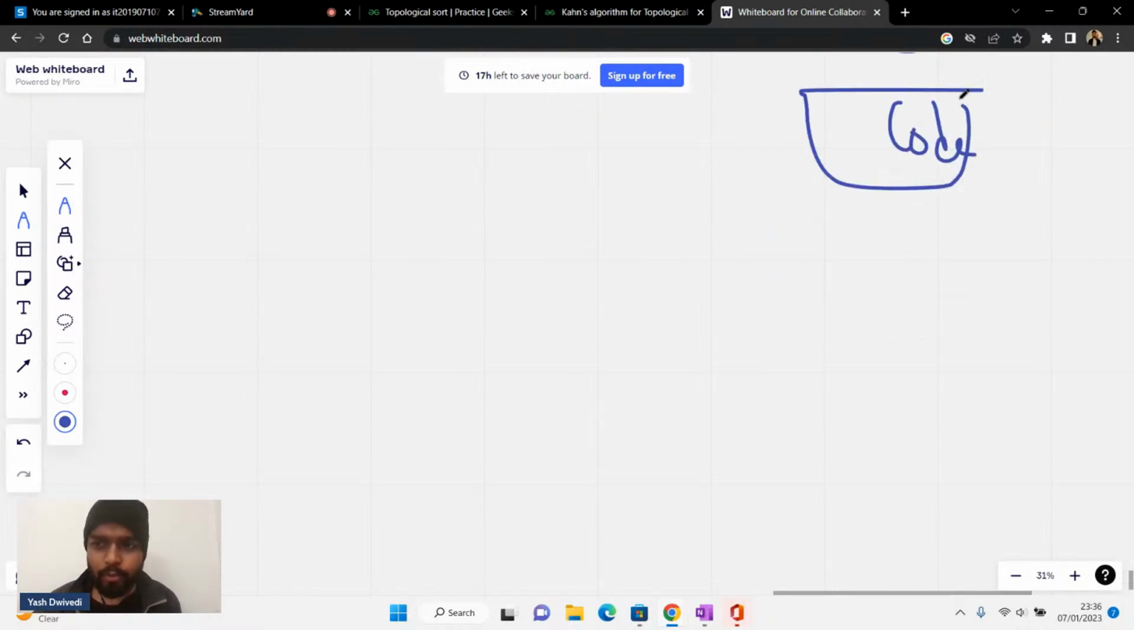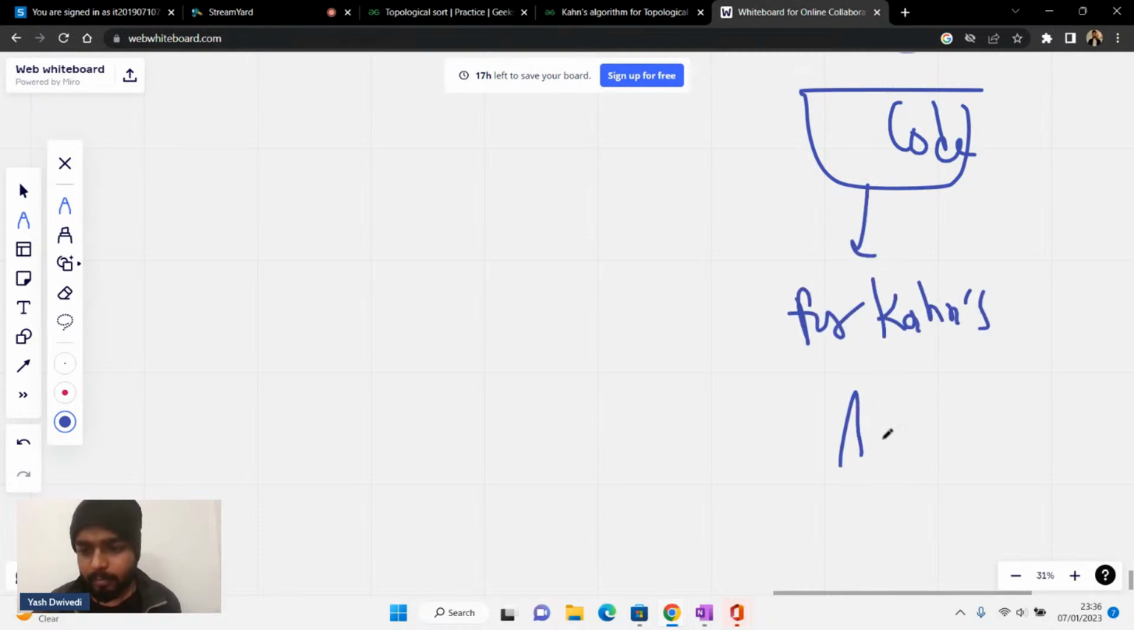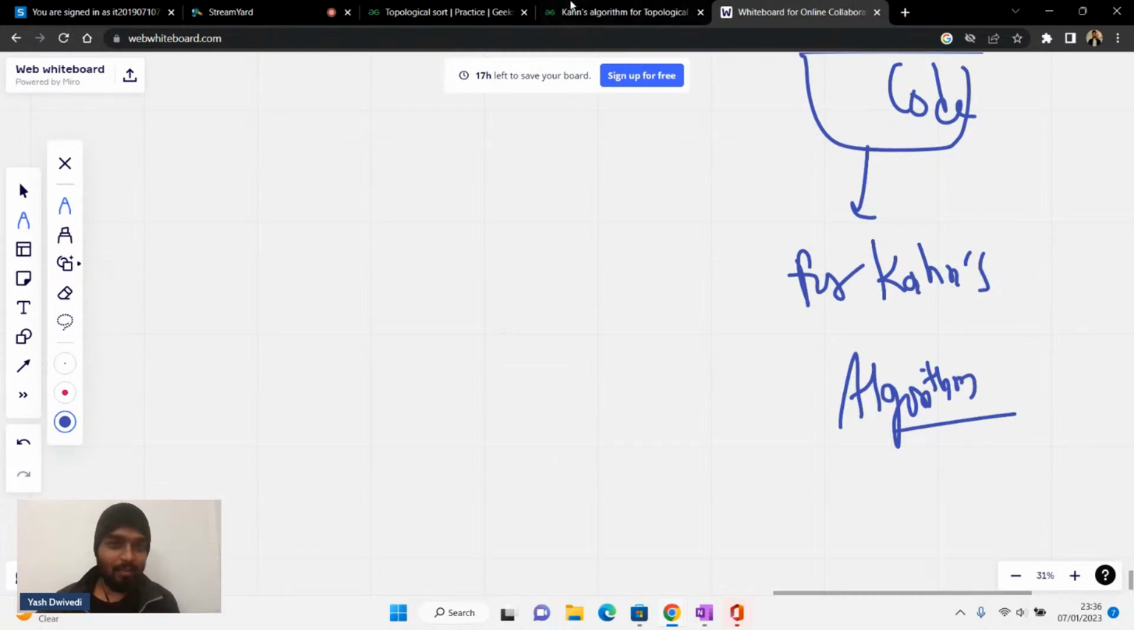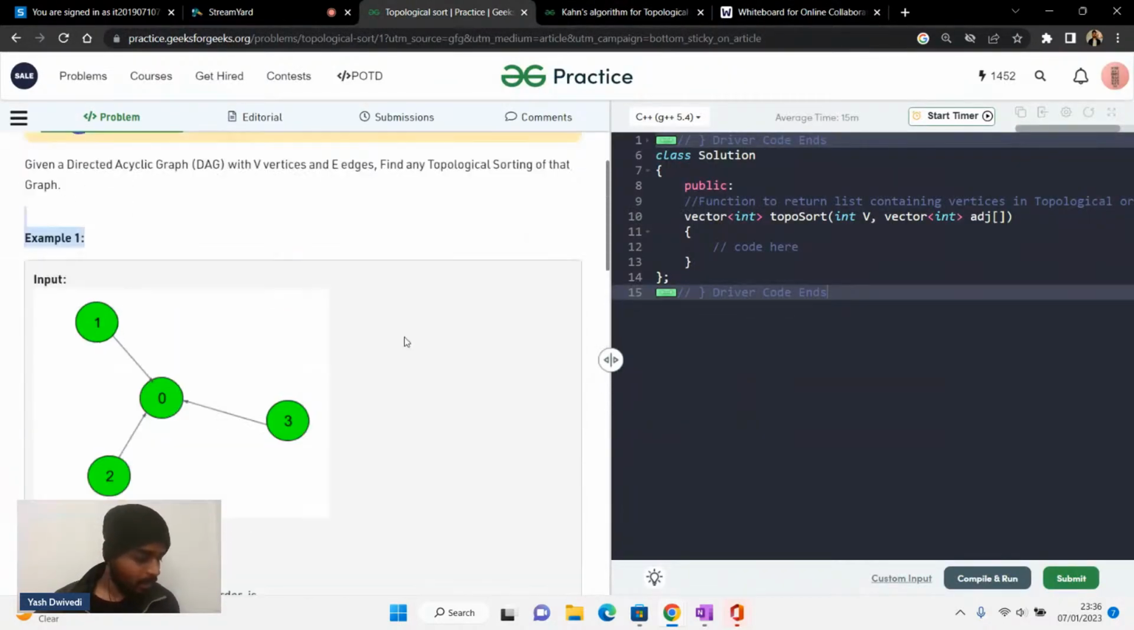Now I'm going to show you the code for Kahan's algorithm. Can we see the code for Kahan's algorithm, guys? Yes or no? Quickly let me know. Only one like per person is allowed. So can we have a look at Kahan's algorithm code? Okay, let's have a look at it.